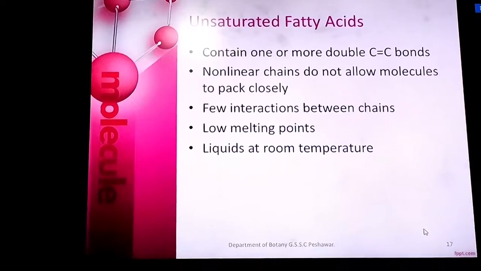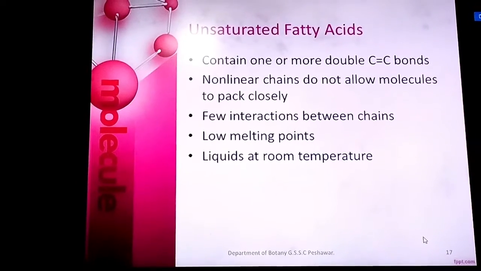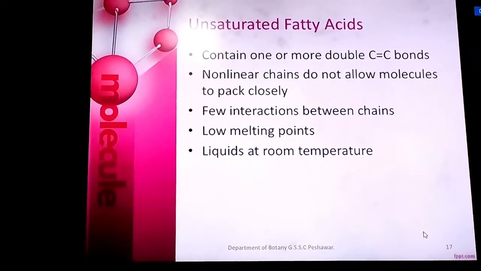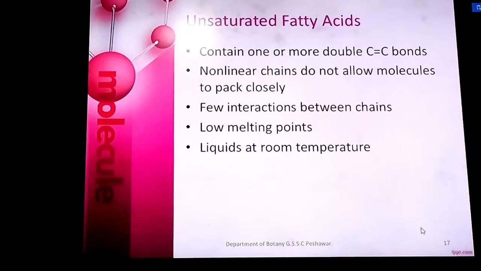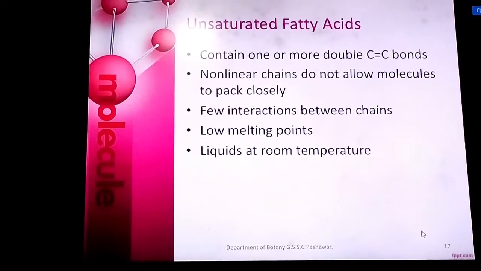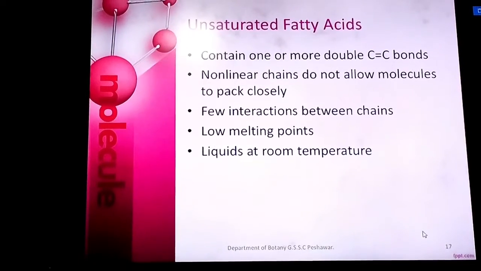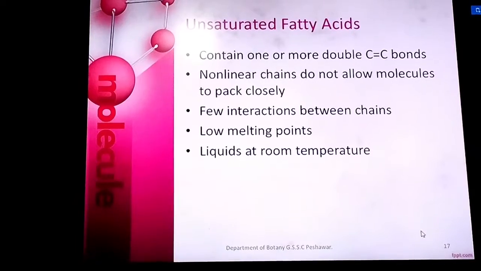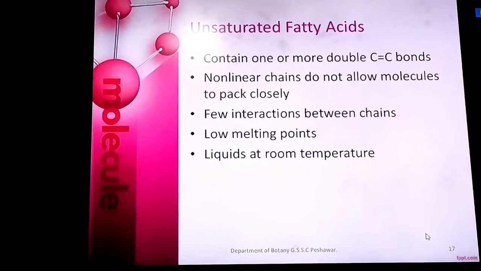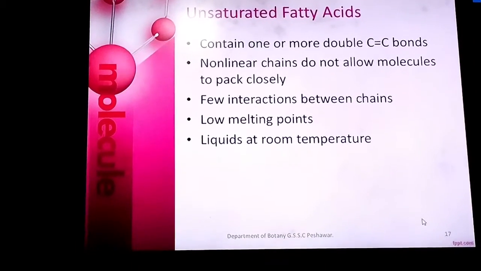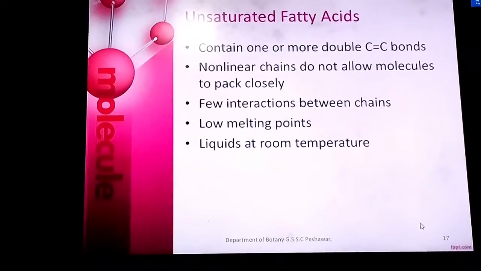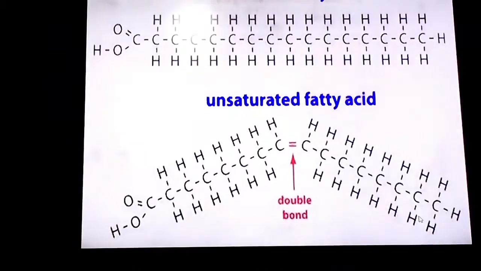Unsaturated fatty acids may contain a double bond or a triple bond. Non-linear chains do not allow the molecules to pack closely. Because they have non-linear chains, they are in a large molecule form. And they have low melting and boiling points because they do not have strong attraction forces among their molecules.